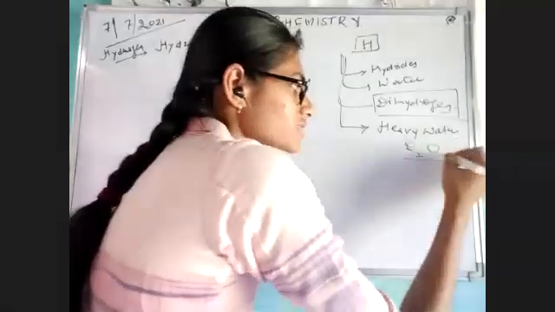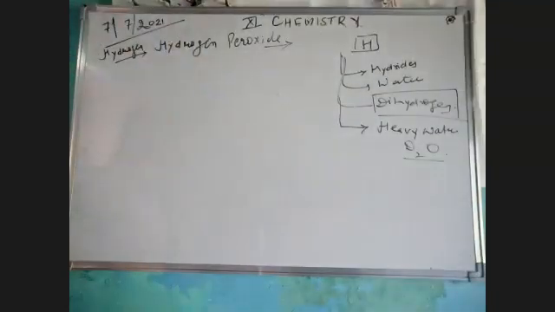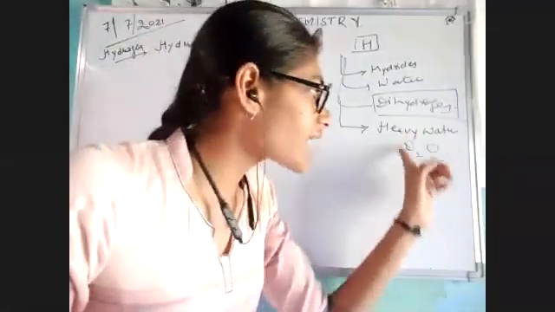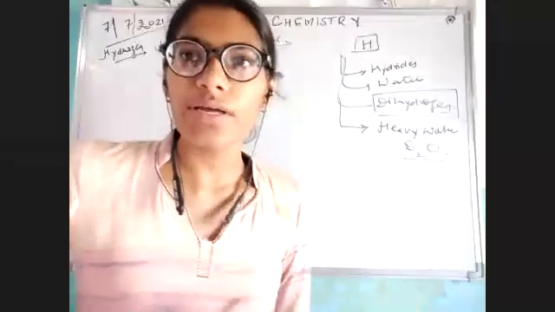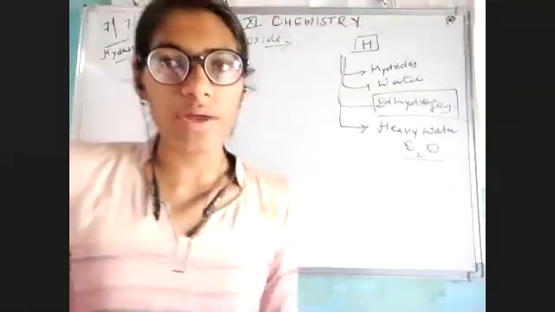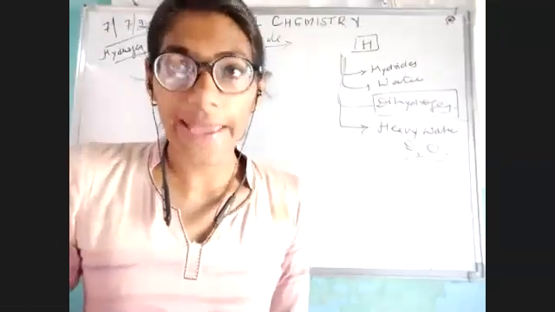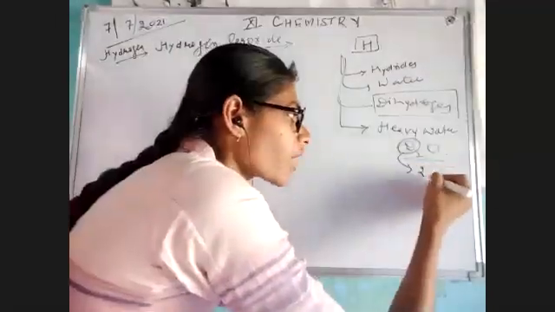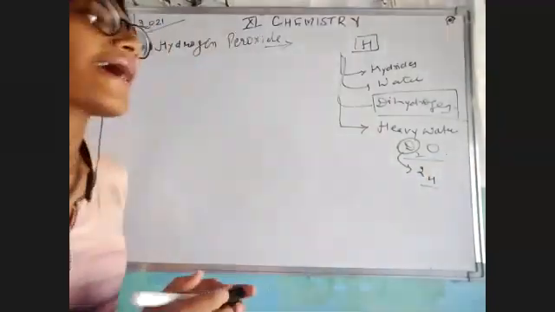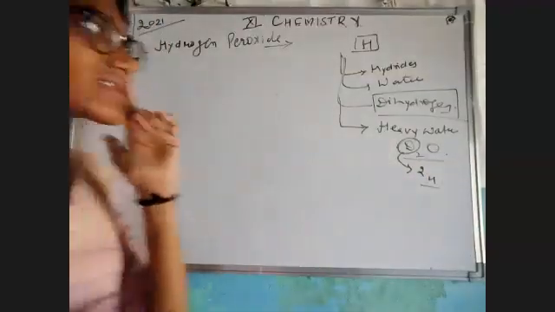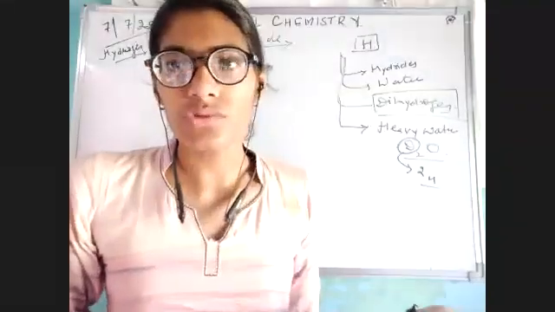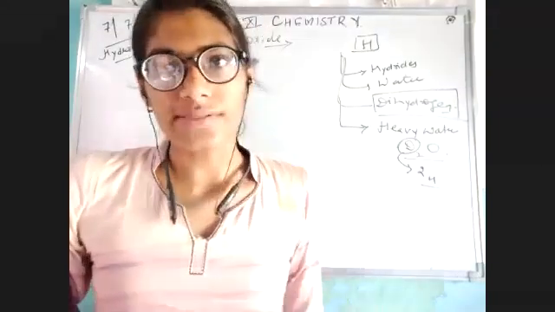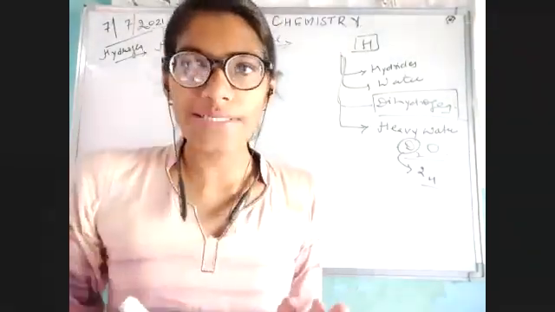Heavy water is known to be deuterium oxide, that means D2O. It is the same as water, the only difference is of this isotope. If I'm talking about water, it has the hydrogen, normally 1H. But if I'm talking about heavy water, it contains deuterium, which has two hydrogen, and that's why we call it heavy water, because it is heavier than hydrogen, and it is also used for slowing down in the nuclear reactor. Clear? We have studied all these concepts very well.